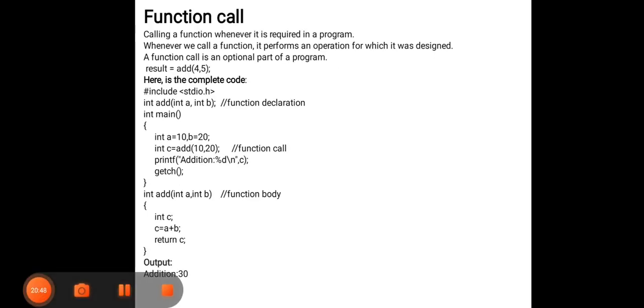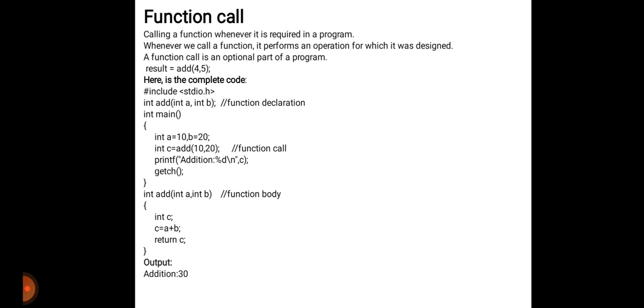The next one is function call. Function call means that whenever it is required in a program, we call the function. It is not necessary; this is the optional part of our program. When we call a function, it performs the operation which it was designed for. A function call is an optional part, as I told you. Let's take an example: result is equal to add(4, 5).